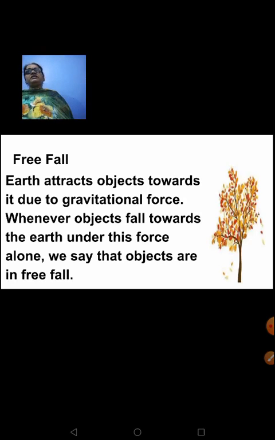You remember when I started with this lesson and taught you this concept, I had shown you an animation, a mango falling down from a tree, a withered leaf falling down from a tree and so on. So what is free fall? Earth attracts objects towards it due to gravitational force. When objects fall towards the earth under the influence of this gravitational force, we say the objects are in free fall.